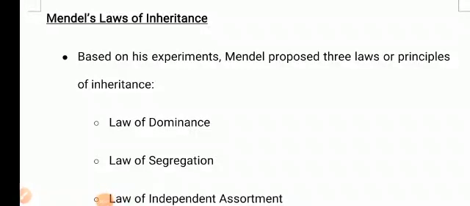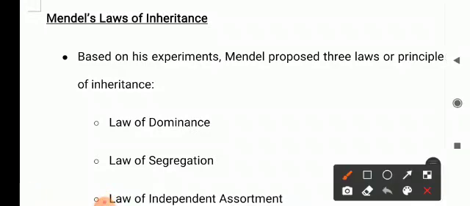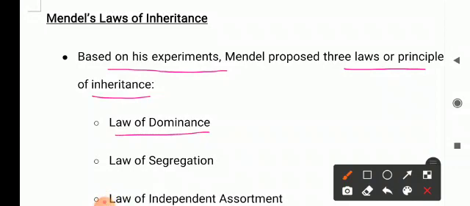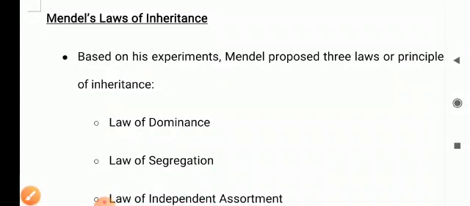In the continuation of monohybrid cross and dihybrid cross, a few postulates have been given by Mendel, and these are called Mendel's laws of inheritance. Based on Mendel's experiment, there are three laws or principles of inheritance: law of dominance, law of segregation, and law of independent assortment.